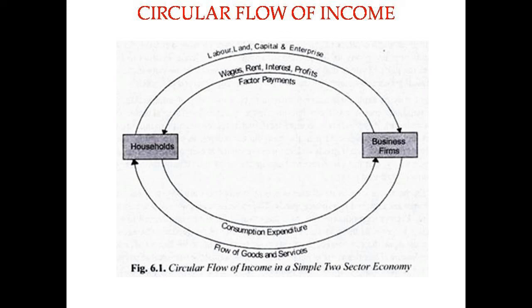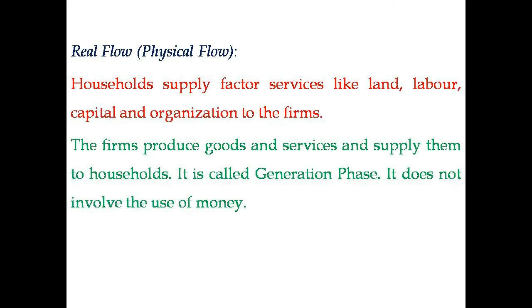So here you can see the flow of money between firms and the households. You know, factor payments are coming to the households. Rent, wages, interest and profit. And households are paying this money back. This we call disposition phase. The income earned is disposed of. So money comes back to the firms. So this we call money flow. Flow of factor payments from firms to households and consumption expenditure from households to firms we call money flow. So this is what we call by the name circular flow of income.